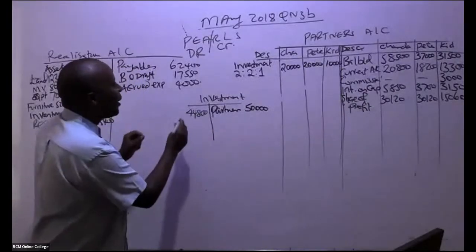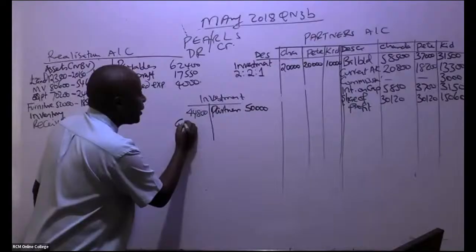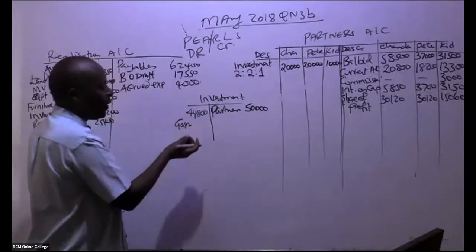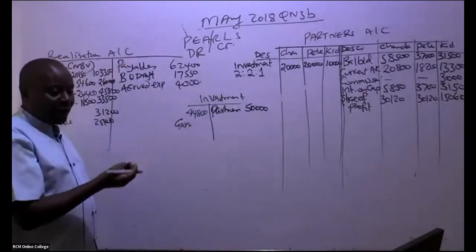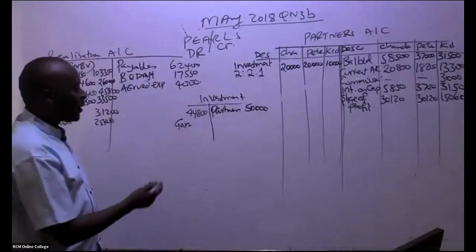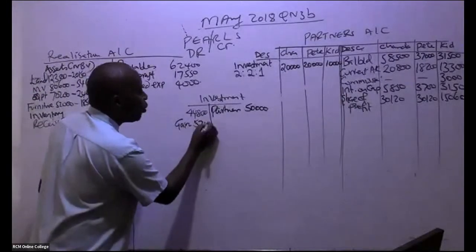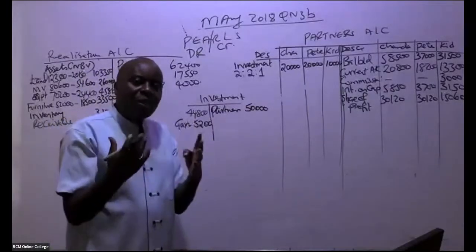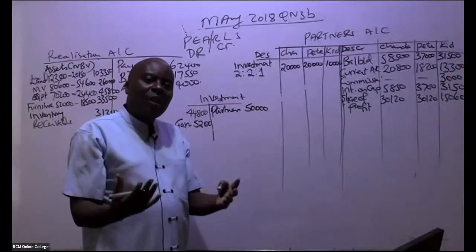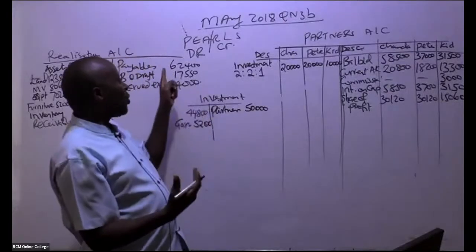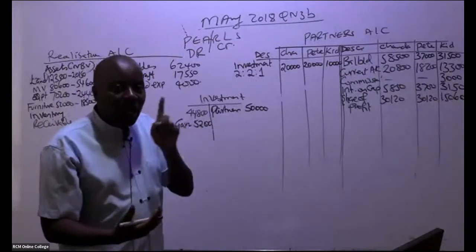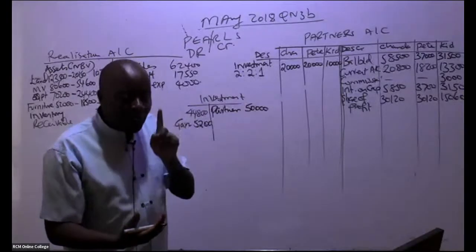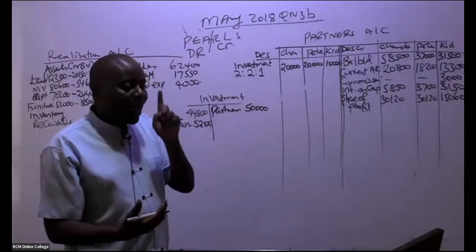So this gain, you come and mention here the gain. What is the balancing figure? The gain on the investment is 5,200. Any gains on these assets that you get, ladies and gentlemen, shall always be transferred to the realization account.